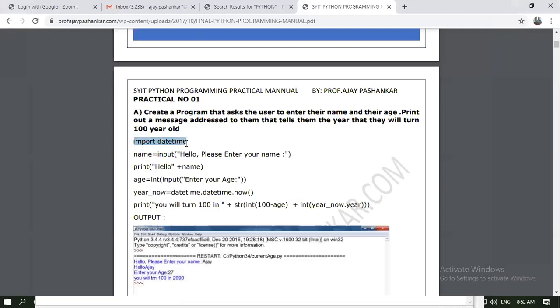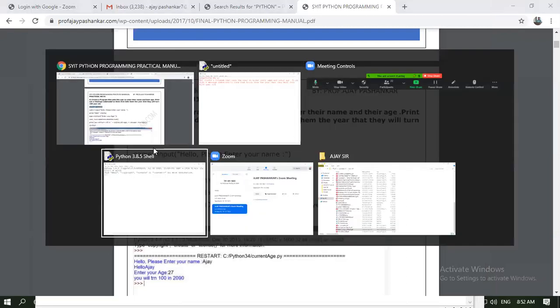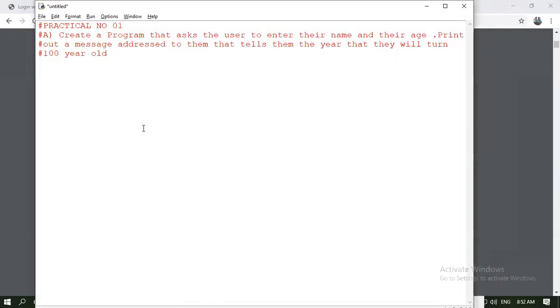For this purpose, we need to import the datetime module. So we are starting with import datetime. You can notice the changes in color while writing. When you are using any system namespace or module, its color changes a little bit. When you are using a string or any class, its color is different.